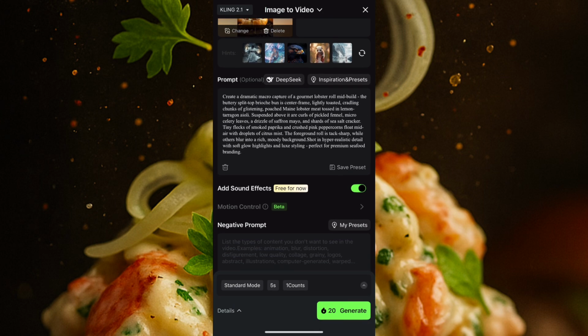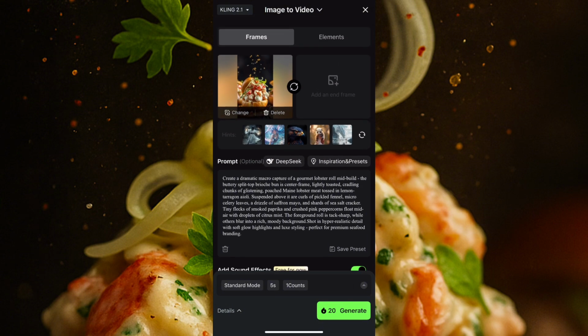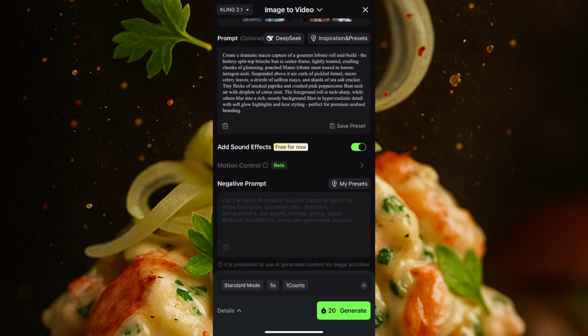After putting this in, I'll click on generate. Each generation costs 20 coins, and this app gives you 60 coins to use per day, which means you can actually generate 3 free videos every day from Kling AI. So now I'll click on generate.